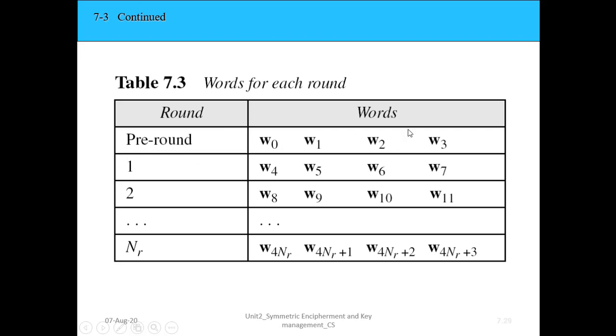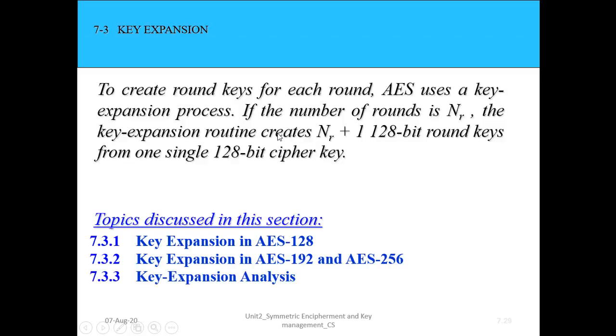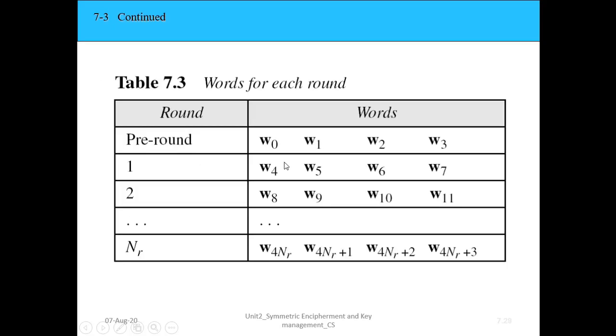What is written here? To create round keys for each round, AES uses a key expansion process. If the number of rounds is NR, the key expansion routine generates NR plus 1 128-bit round keys from one single 128-bit cipher key. So this we already have, W0 to W3.